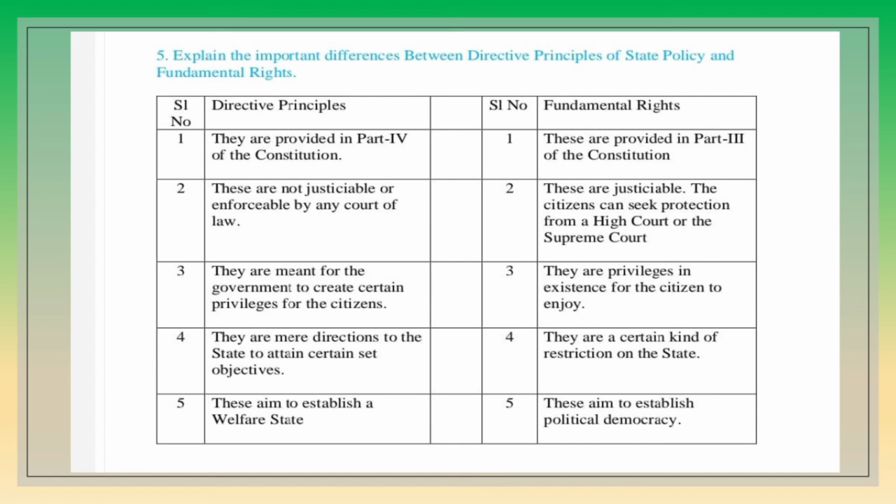Then the next difference: directive principles aim to establish a welfare state, a better state in which all the citizens have a better standard of living. So directive principles are a guideline. Whereas fundamental rights aim to establish a political democracy.